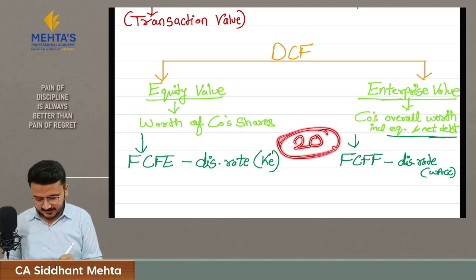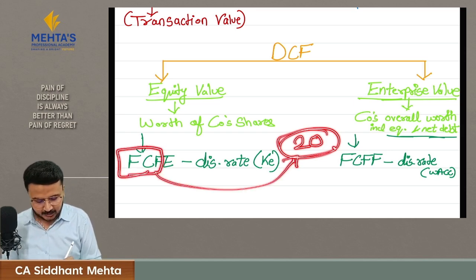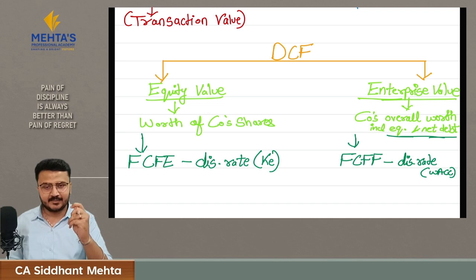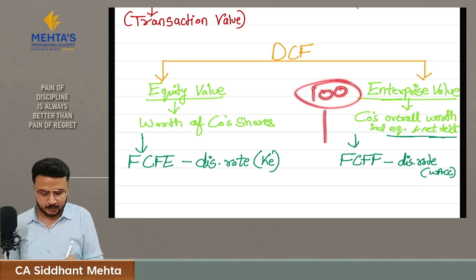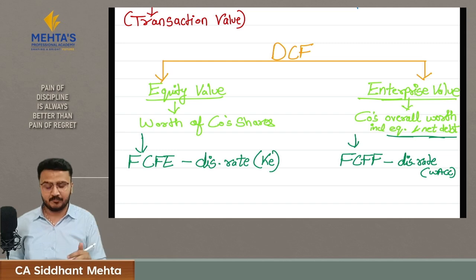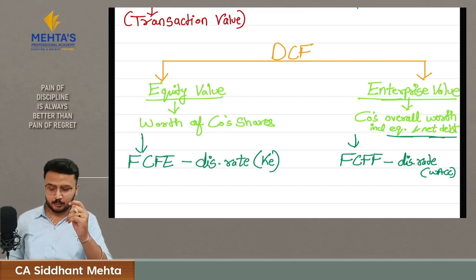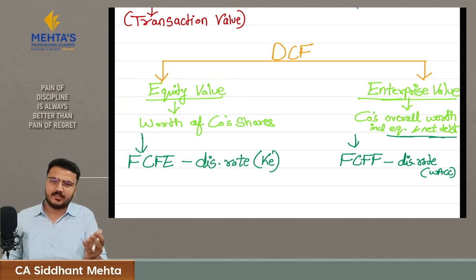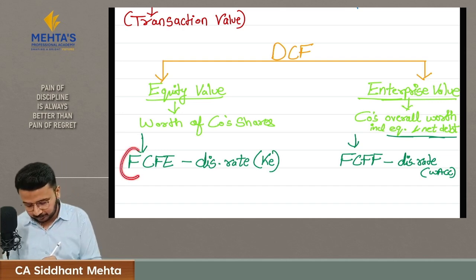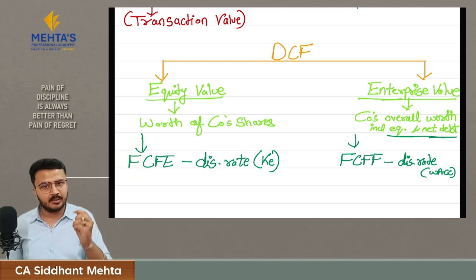This 20 rupees is free cash flow, which is available entirely to the equity shareholders after making all the necessary payments. Just to understand this in very layman language, if the company gets shut, you will not get 100 rupees as cash profit. You will only get 20 rupees, which is the cash flow you have calculated after making all the necessary payments. And with that value, we should calculate the worth of the equity, because at the end of the day, he will only get 20 rupees and not that 100 rupees. Hence, this cash flow is called free cash flow, the cash flow which is freely available to the equity shareholders.